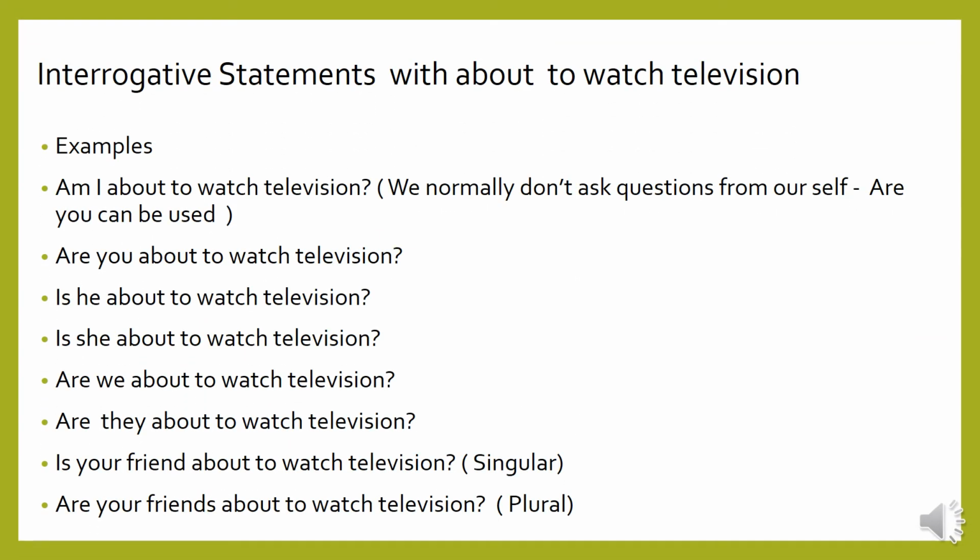Interrogative statements with about to watch television. Examples: am I about to watch television? As we mentioned earlier, we don't ask questions of ourselves, so you can change. Are you about to watch television? Is he about to watch television? Is she about to watch television? Are we about to watch television? Are they about to watch television? Is your friend about to watch television? Here we use singular. The last one we use plural. Are your friends about to watch television?